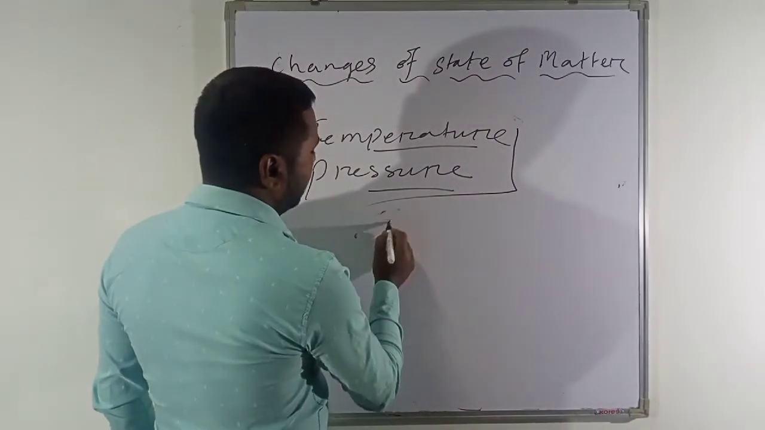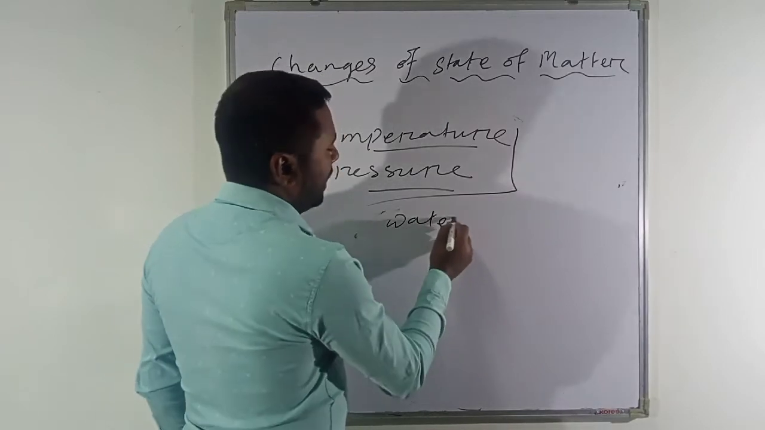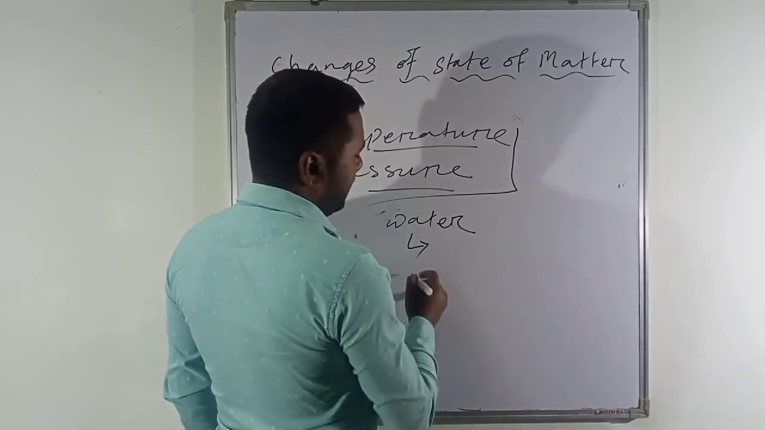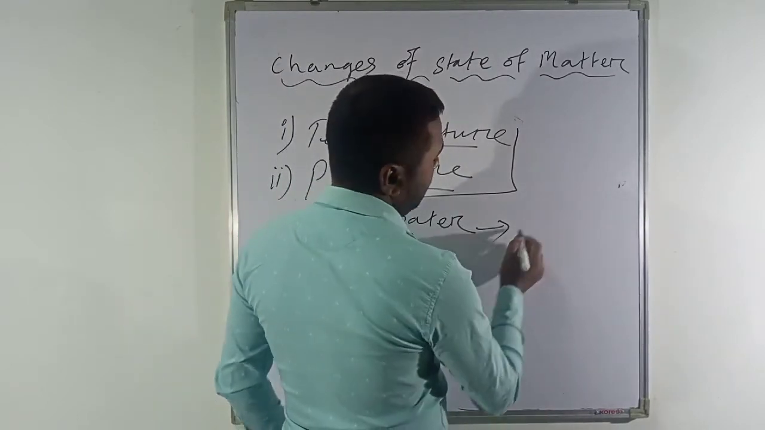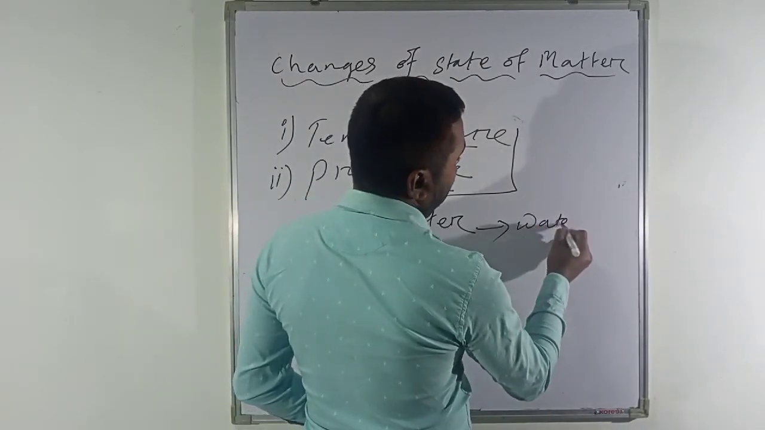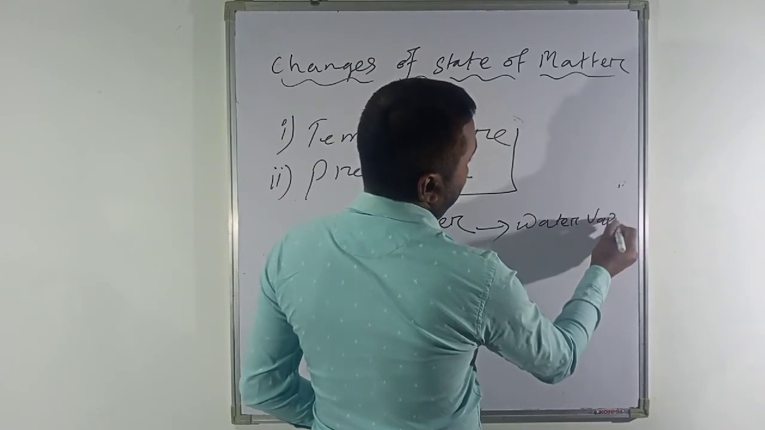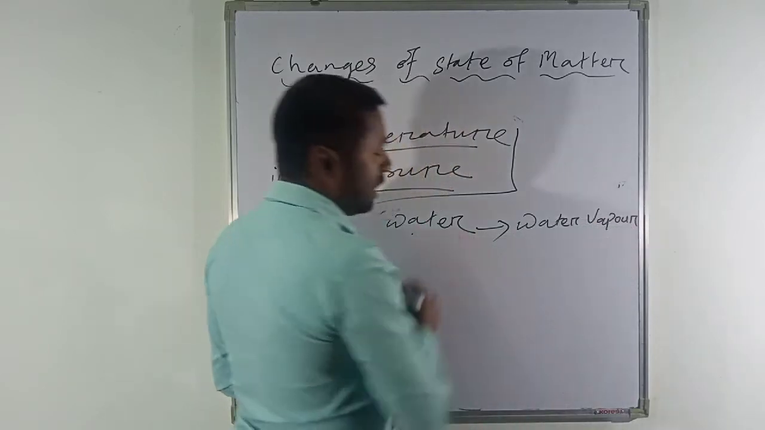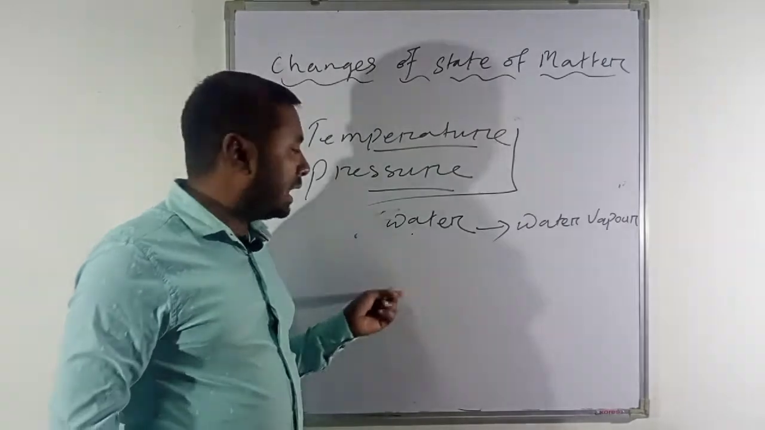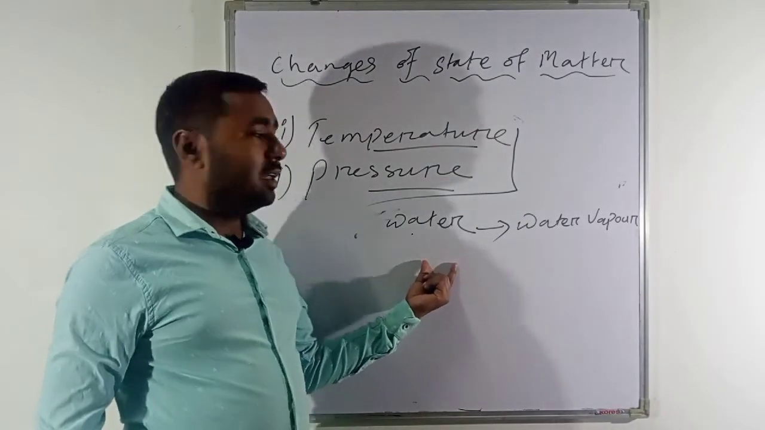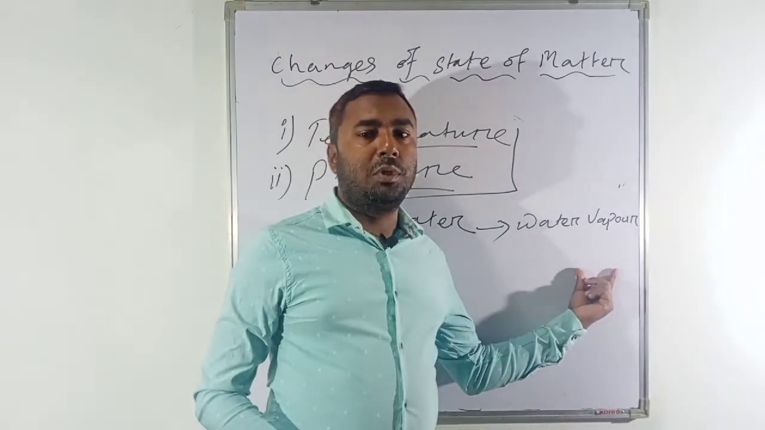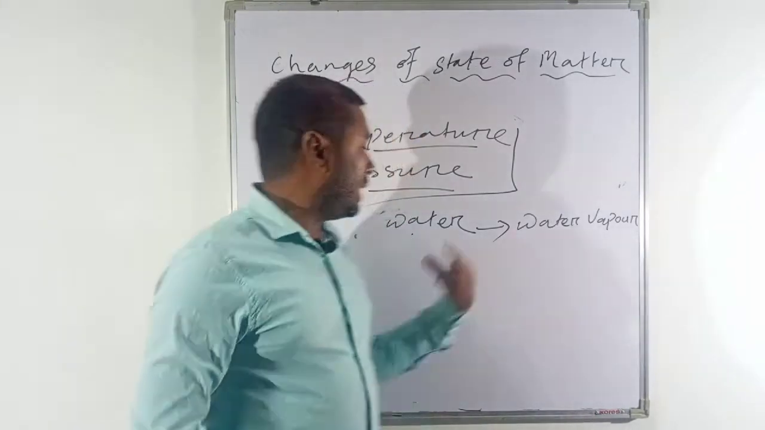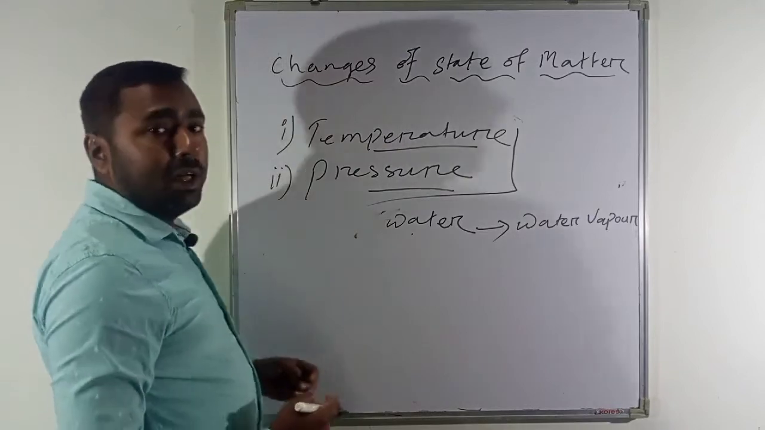If you take the example of water, what happens when you give heat to water? If you heat water, it will change into water vapor. So when you heat water, what have we done? We increased the temperature of the water. Because of that increase, what happened? The water changed into water vapor. Again, if you decrease the temperature, how can you decrease it?